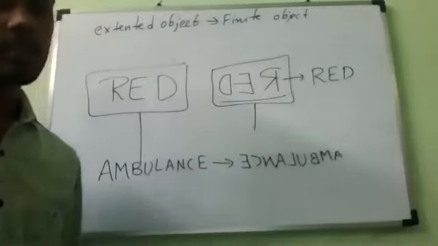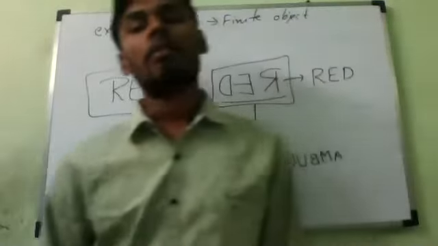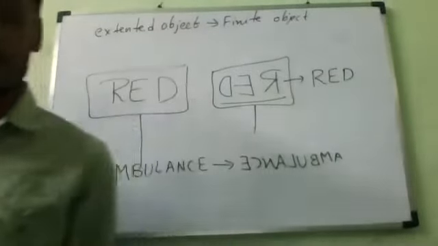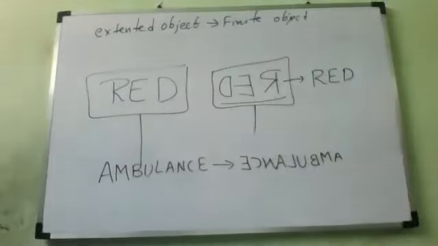When we stand in front of the mirror, the right side of our body becomes left side in the image.